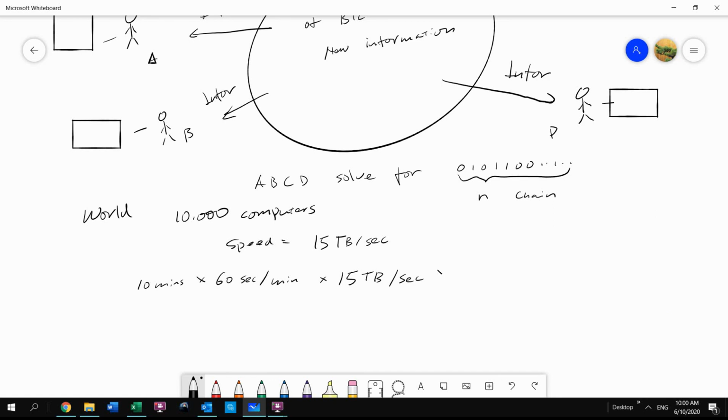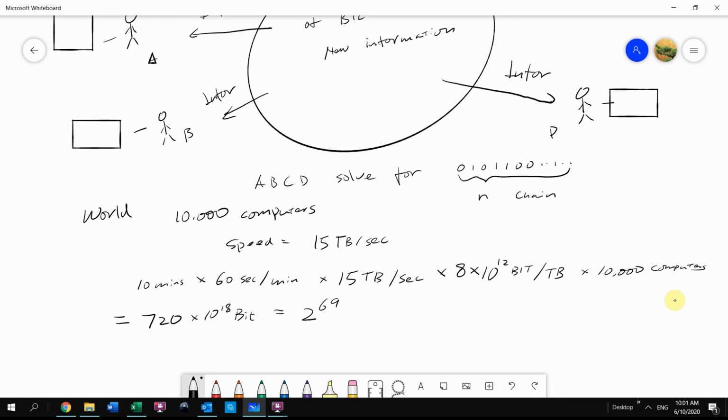Each terabyte is 8 times 10 to the 12th bits of data, and you have 10,000 computers. So if you do the math, the computational power here is roughly 720 times 8 times 10 to the 18th bits, and that's roughly 2 to the power of 69.